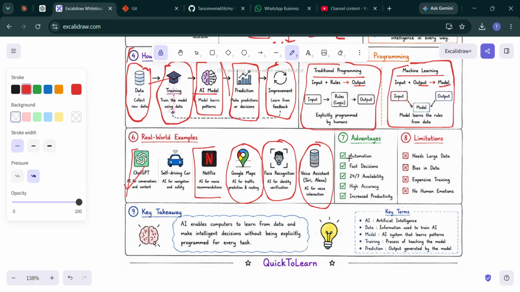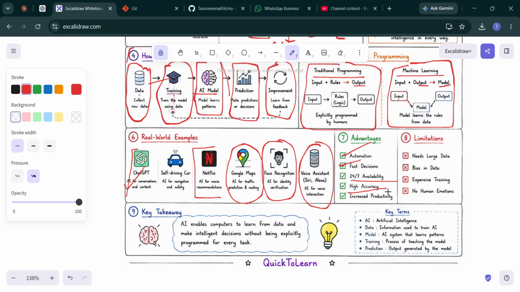What are the advantages of AI? It offers many benefits, but there are also limitations. The advantages: automation means it automates repetitive tasks again and again. Fast decisions means it makes decisions much faster than humans. 24/7 availability means it works 24 hours a day without getting tired, because it's a machine, not a human being.